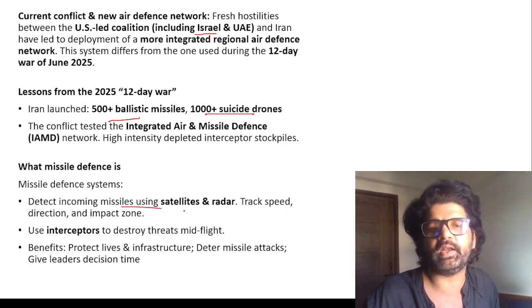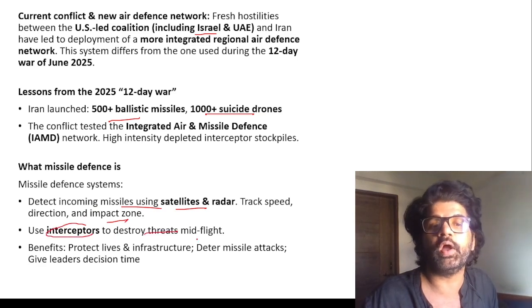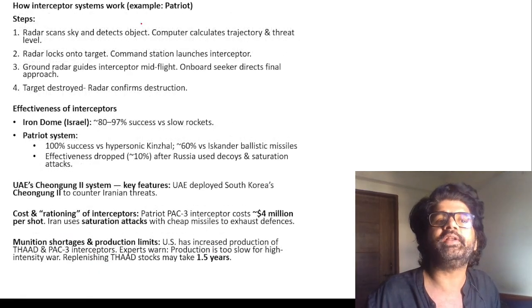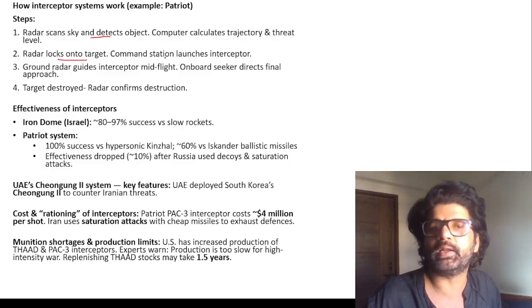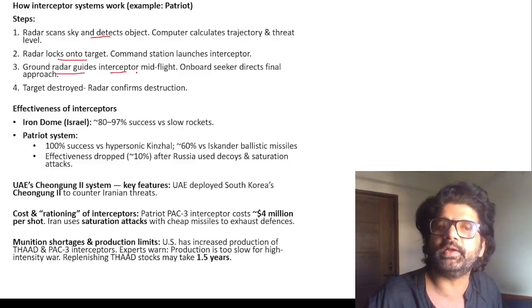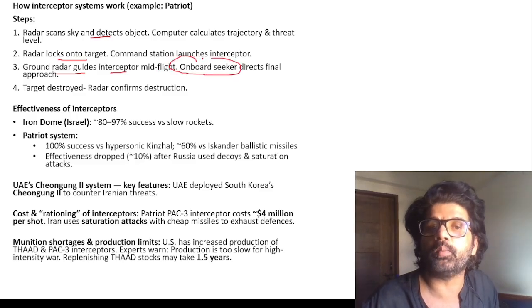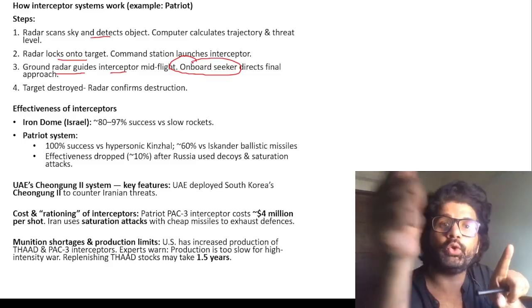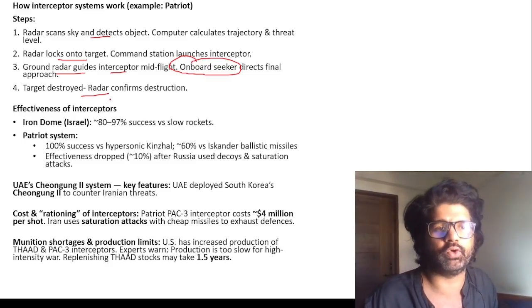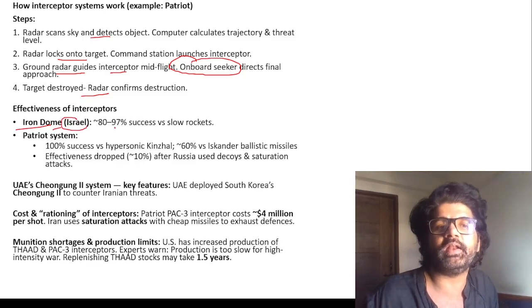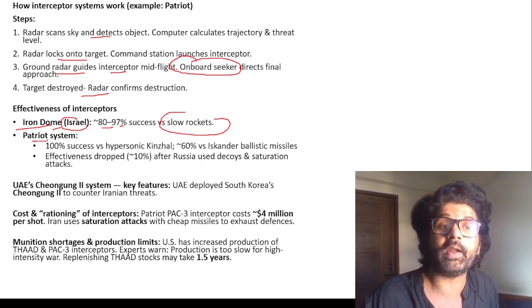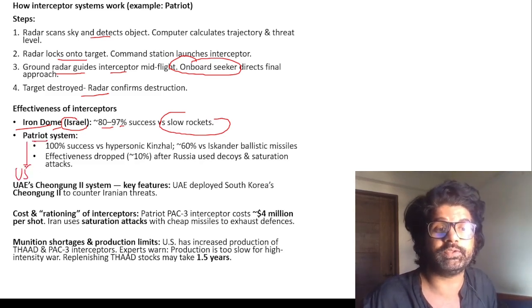Missile defense systems detect incoming missiles, track speed, and use interceptors to destroy threats mid-flight. Here they are talking about how the interceptor system works. Radar scans the skies, radar locks onto the target, the command station launches interceptors, and ground radar guides interceptors mid-flight. And then there is something called an onboard seeker, around the nose of the interceptor, which tells it where to hit, directs the final approach and destroys the target. Iron Dome is the interceptor of Israel, 80 to 90% successful versus slow rockets. You can see here, not 100% success. Patriot system is the anti-missile system of the US.